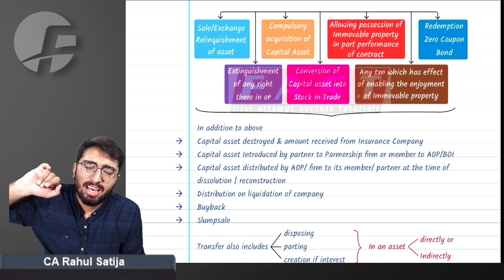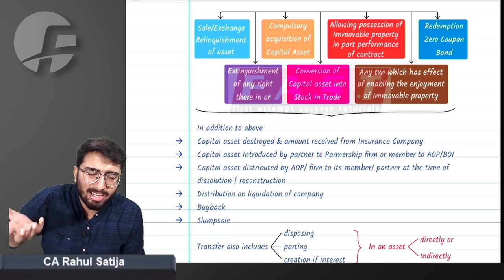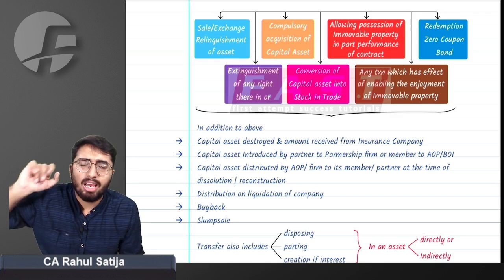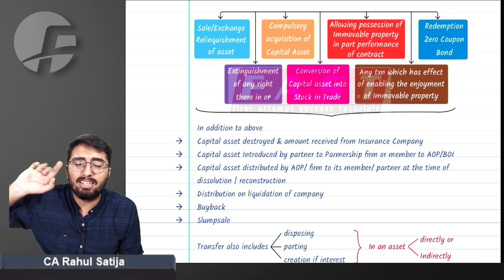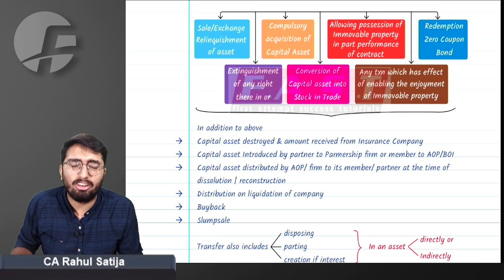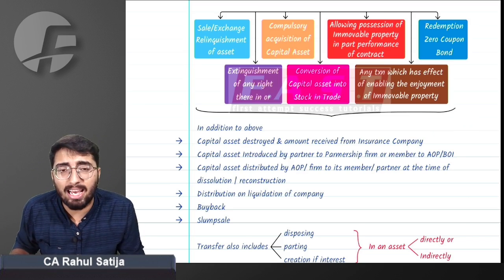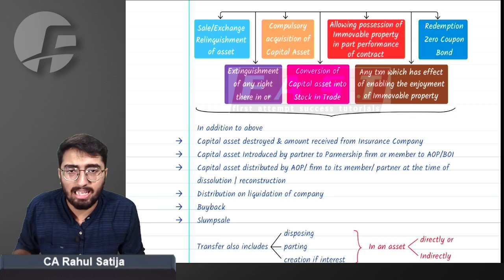If I have a property, if I have a building and that building is destroyed in a riot, or destroyed in an earthquake, can I say I have relinquished that asset? Right answer is, there is relinquishment of asset, and capital gain will be taxable in the hands of the one owning the asset.